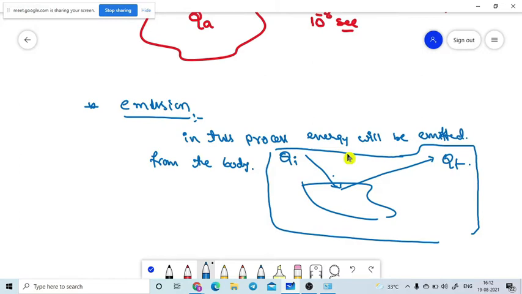See what I am saying. If I take a mirror and make light incident on it, it does not enter into it directly.